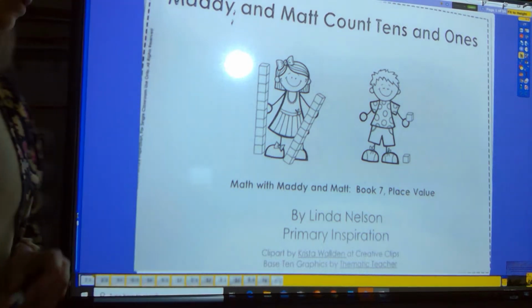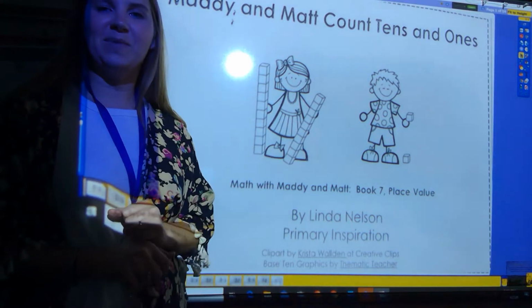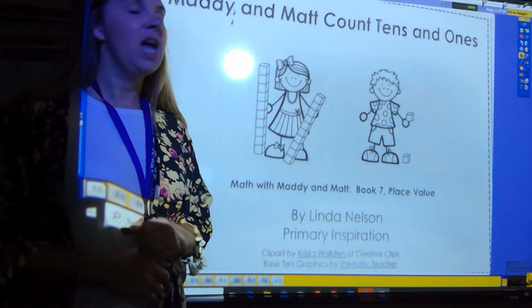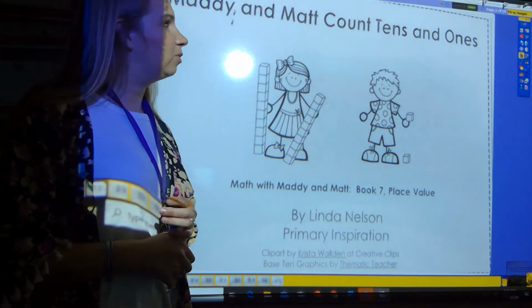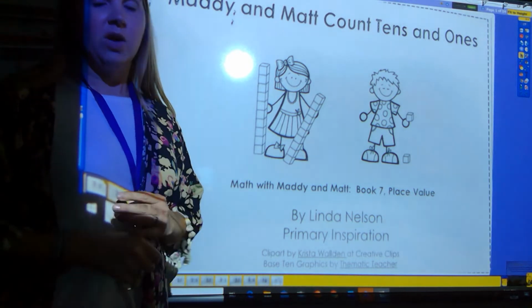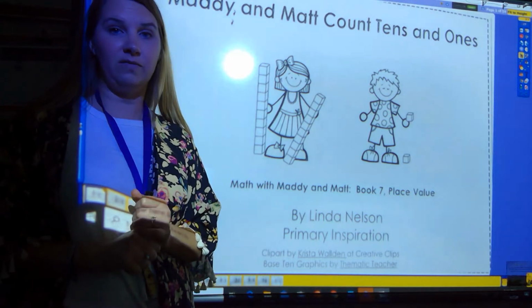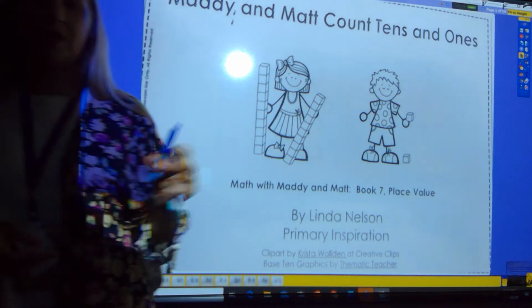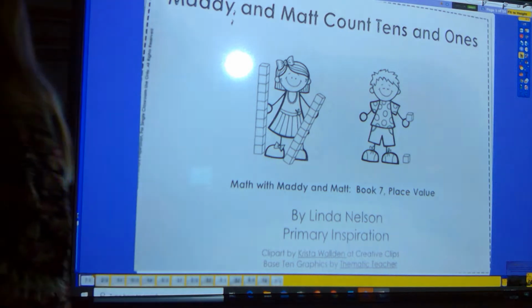All right, guys, I've moved us over here. I'm in the dark again. We're still going to be talking about tens and ones, and now this is where we're going to practice together. This booklet that I've put together is called Maddie and Matt Count Tens and Ones. Remember that when we're counting tens and ones, you have to count the tens first. So those 10 rods that you have at home, you count those first, and then your ones next.